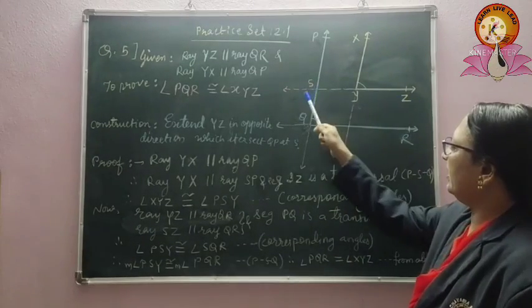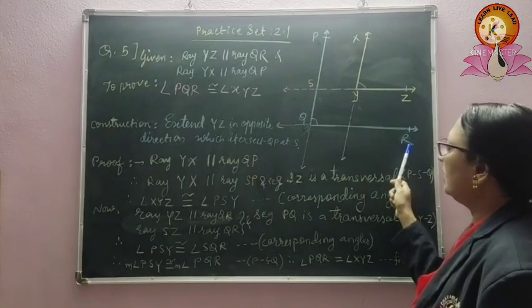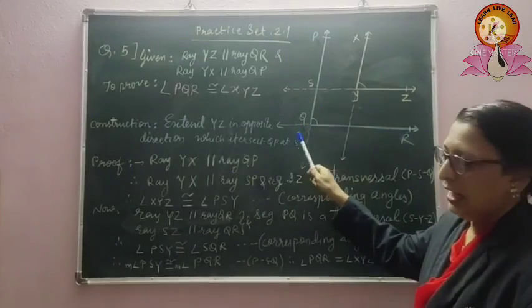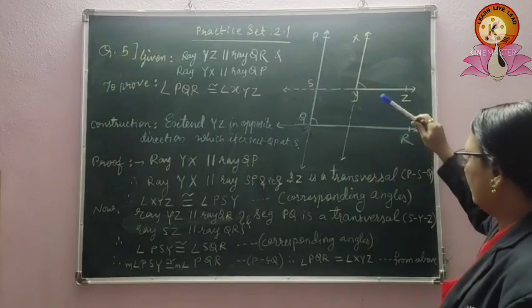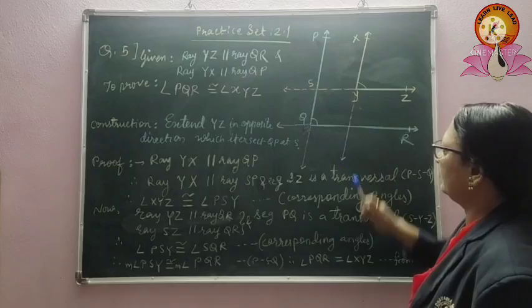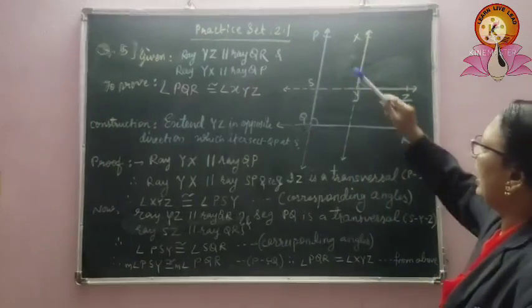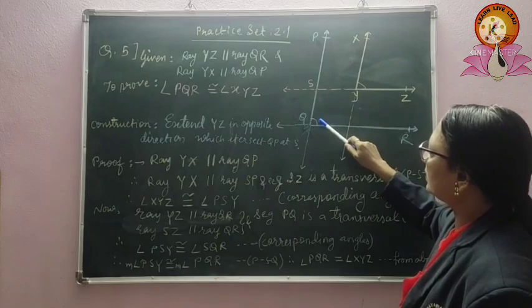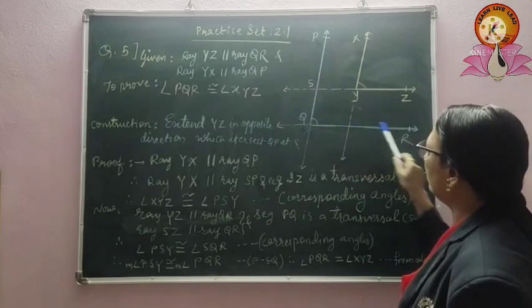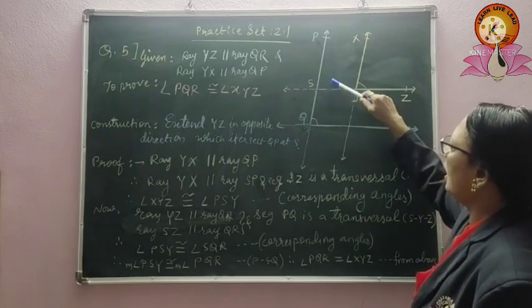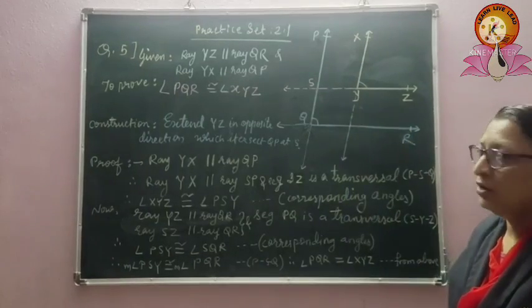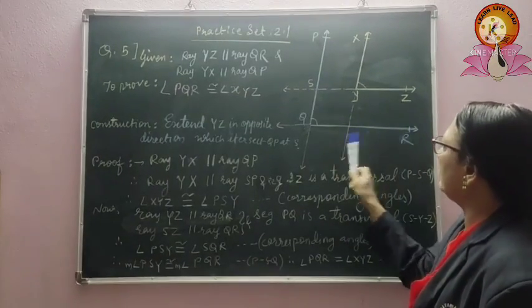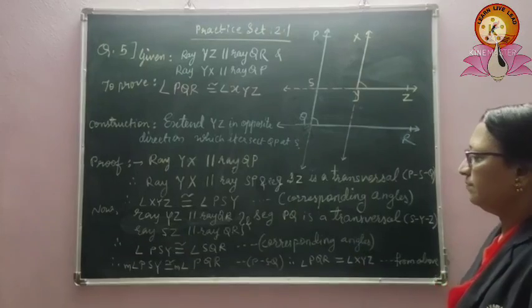Similarly, ray SZ is parallel to ray QR and segment PQ is a transversal, where angle PSY is equal to angle PQR, since these both are corresponding angles formed by the two parallel lines and a transversal.